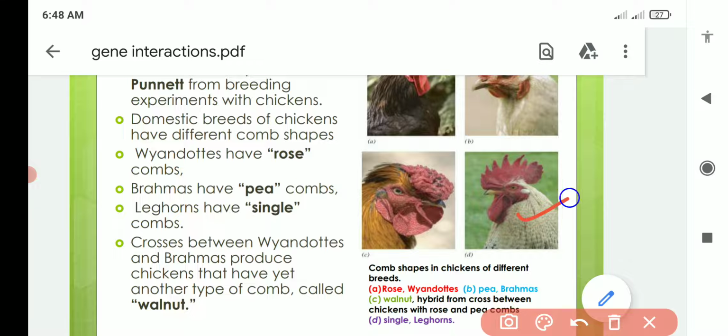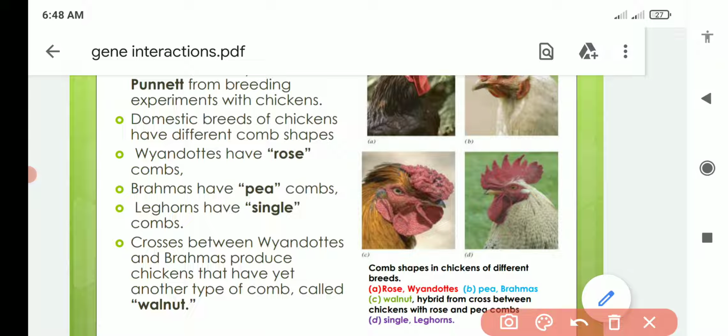This image is a cross between Wyandot and Bahamas, okay. The crossing of these two resulted in this type of comb, and it is known as walnut type of comb. So you can see the image, and it is a little bit walnut shaped, that's why it is known as walnut. It is a cross between Wyandots and Bahamas, okay. It has produced another type of comb which is known as walnut comb.